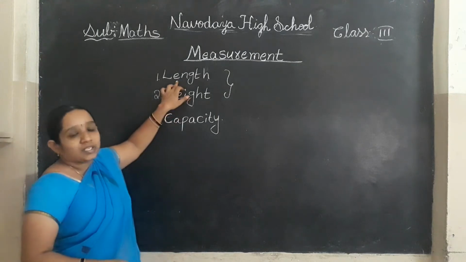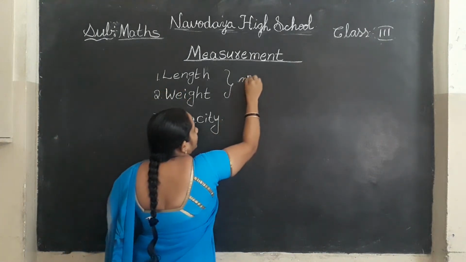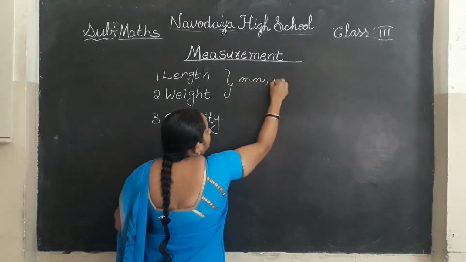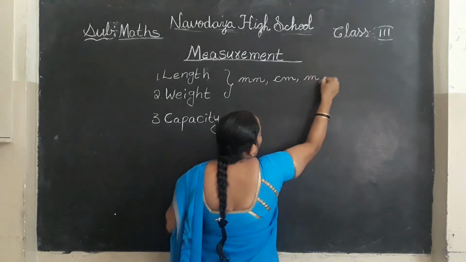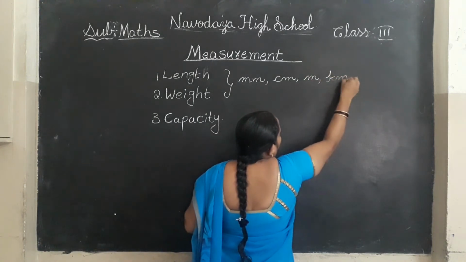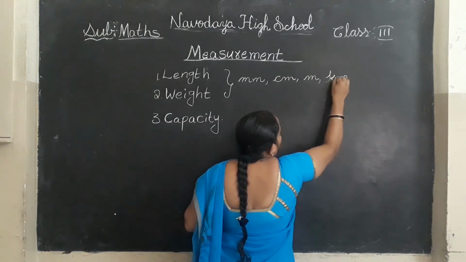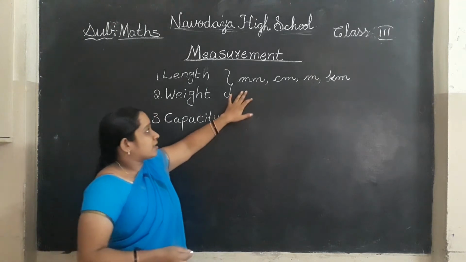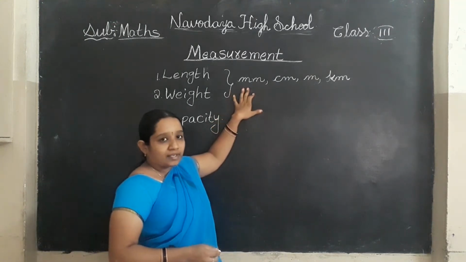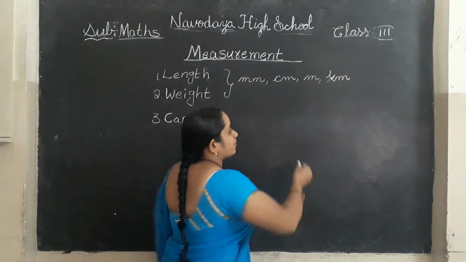In length, what are the units? Millimeters, centimeters, meters, kilometers. km means kilometers. These are the units. What is the standard unit in length? Meters is the standard unit.